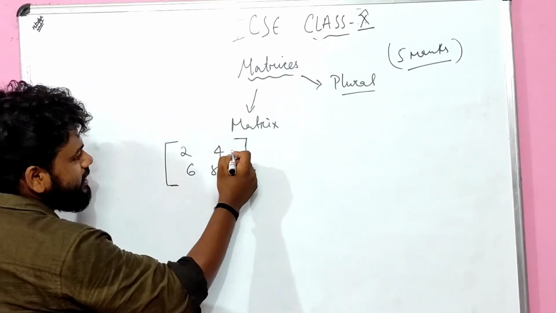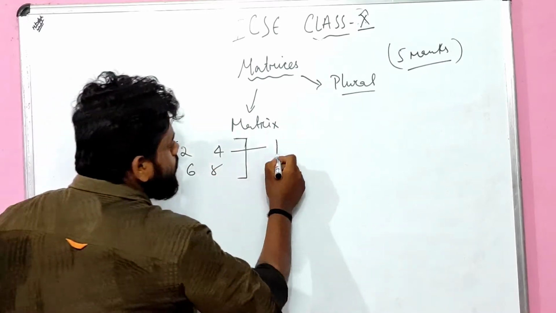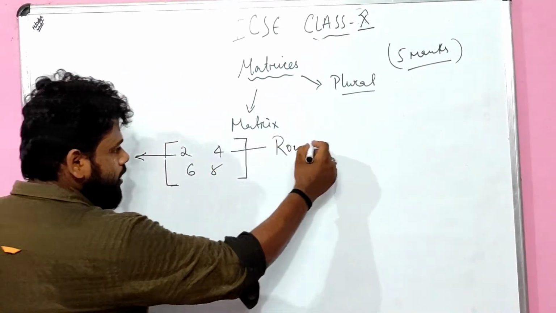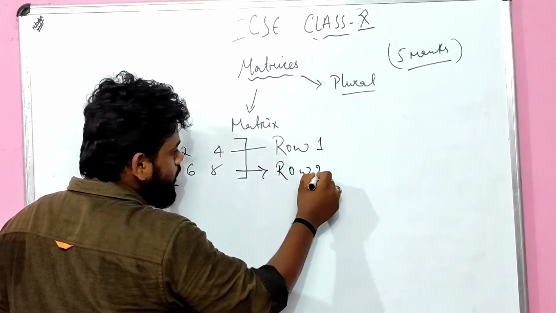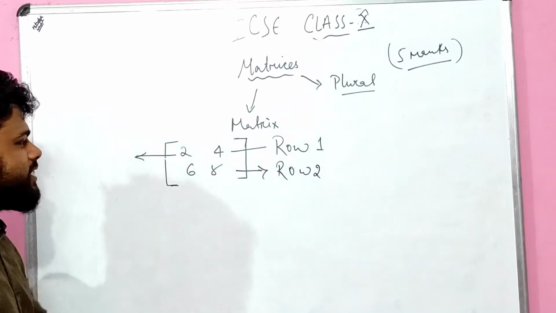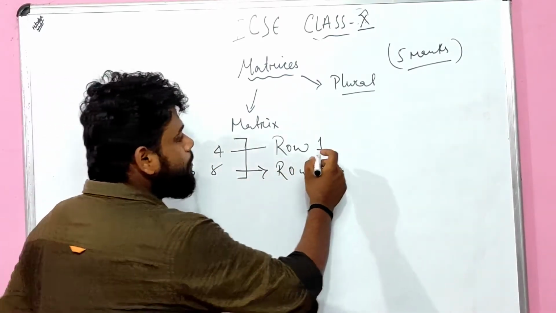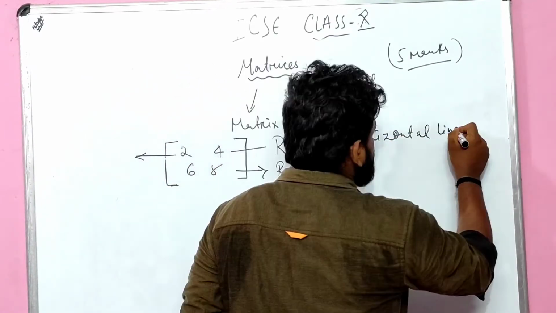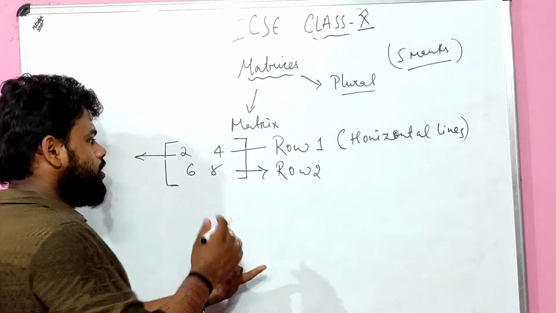See, these two, 2 4, is known as a row. This 6 8 is known as a row. Row 1, row 2. In row 1, 2 and 4 lie. In row 2, 6 and 8 lie. So I am talking about the horizontal lines, which are known as rows. This is all about the rows.